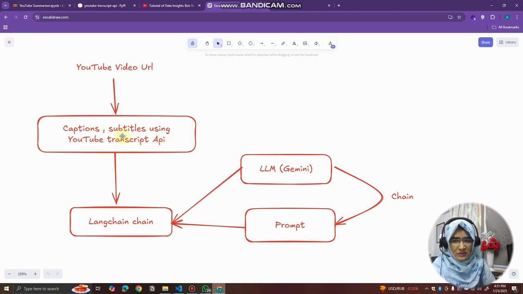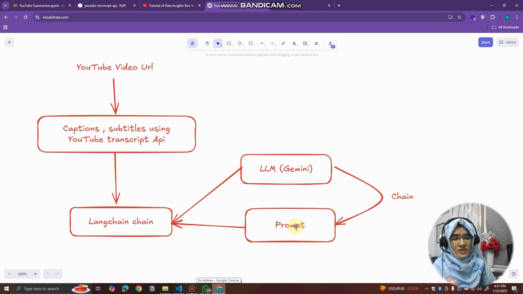Then I pass this caption to LangChain. Okay, fine. I have context and I need to summarize it. So I first need to write a prompt to summarize the content that I already have. So that's the prompt I need to generate. I also need to create a prompt.